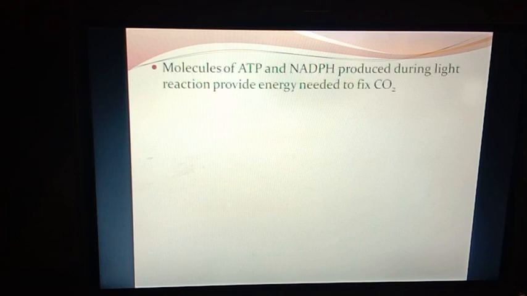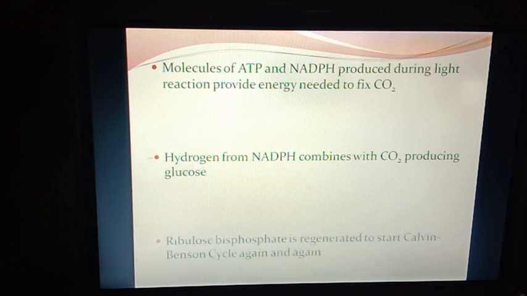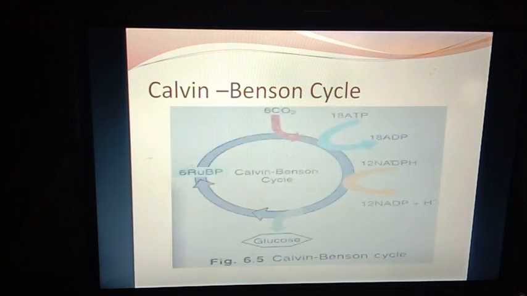Molecules of ATP and NADPH are produced during the light reaction. They will provide the energy which is needed during the fixation of carbon dioxide. Hydrogen from NADPH combines with carbon dioxide, producing the organic molecule, that is glucose. That is, food is thus produced. Ribulose bisphosphate is regenerated to start the Calvin-Benson cycle, and thus it will continue again and again in the form of a cycle. Calvin-Benson cycle. This is how it looks.